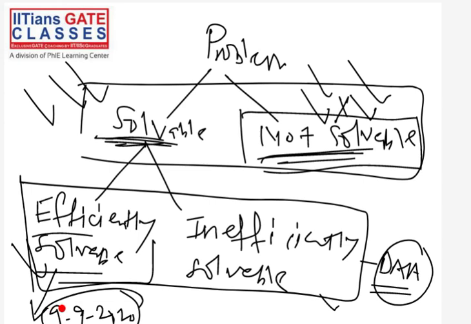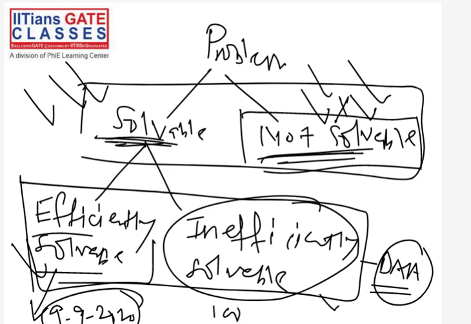We also have problems which are inefficiently solvable. For these problems, till this day, right now we do not have any efficient solution. But maybe after 100 years someone can come up with an efficient algorithm to solve these problems. We cannot deny that possibility.